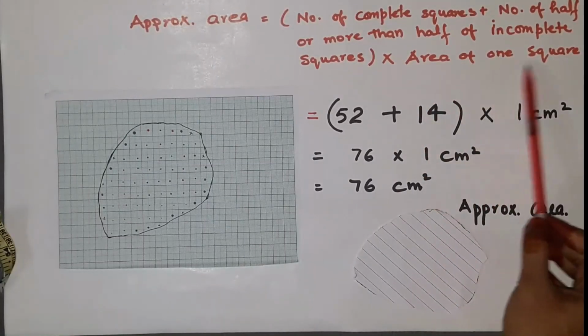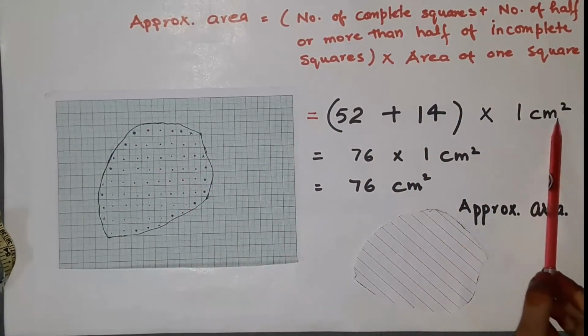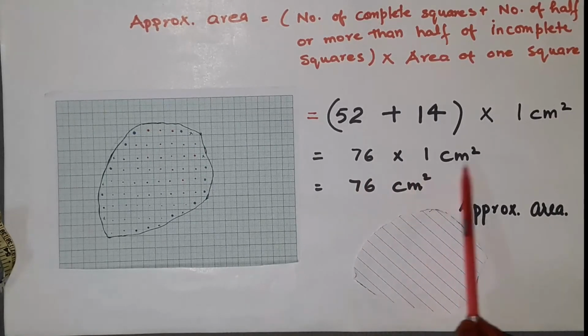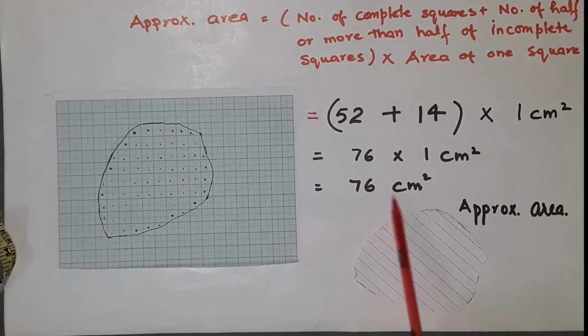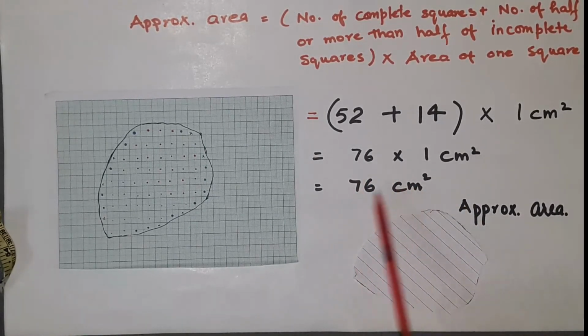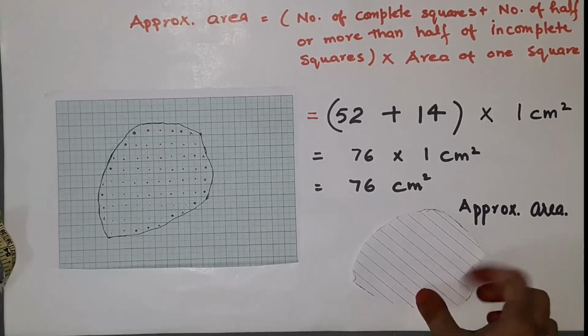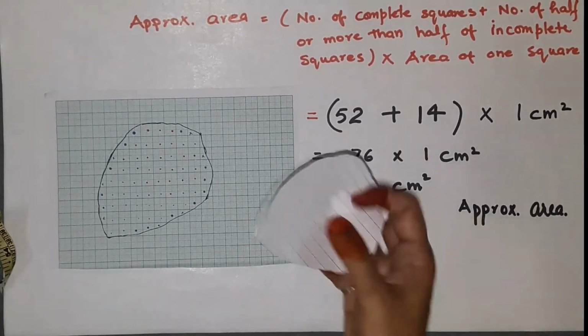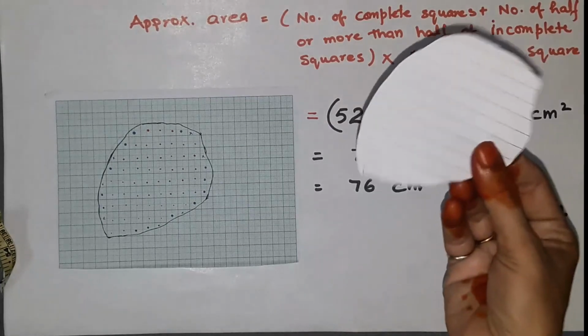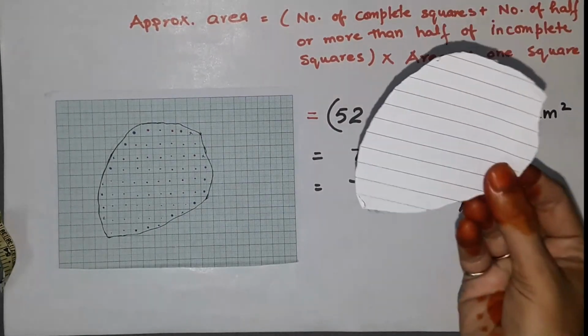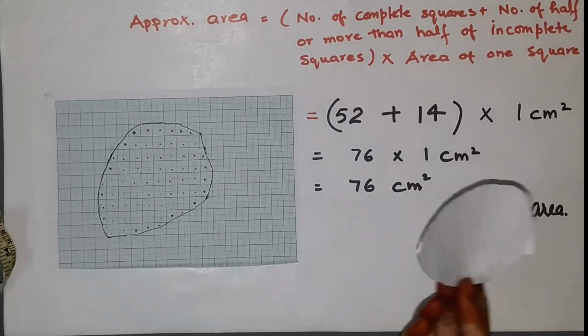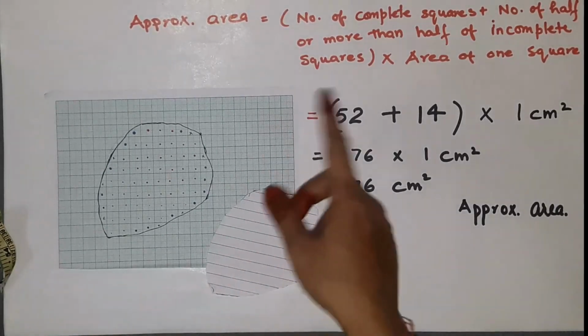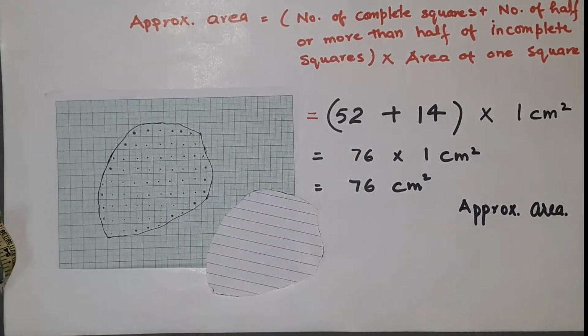Into the area of 1 square, which is 1 centimeter square, so 76 into 1 centimeter square, the approximate area of this paper is 76 centimeter square. In this way we can measure the area of an irregular shape.